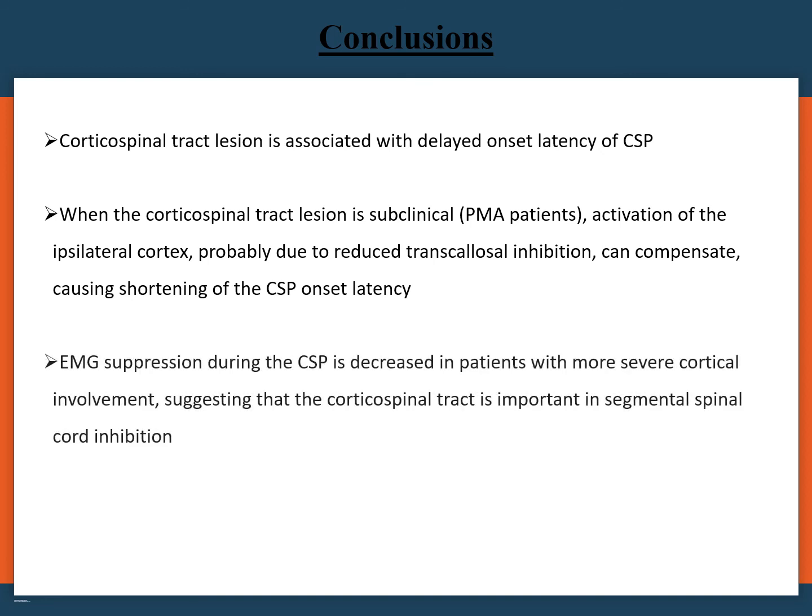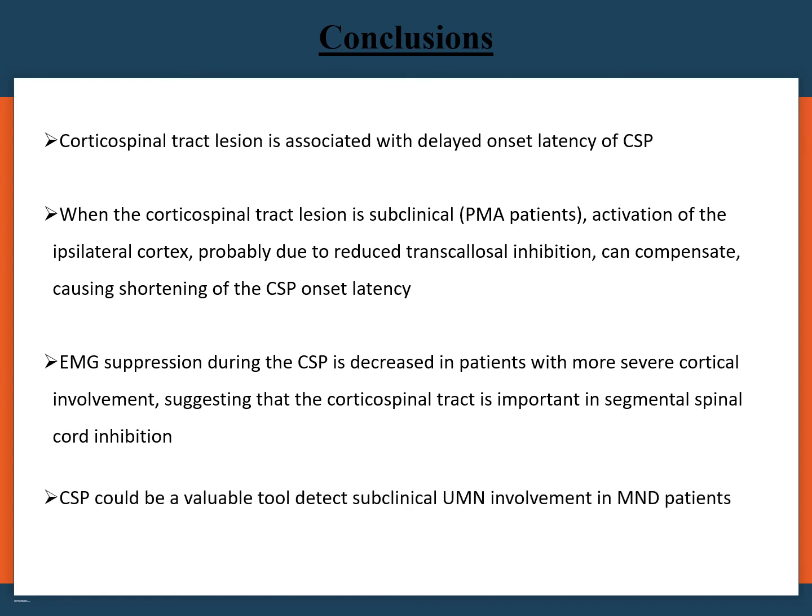Suppression of the EMG signal during CSP is decreased in patients with spasticity, indicating that marked upper motor neuron dysfunction can not only slow but also reduce the amount of inhibition in CSP, suggesting that the corticospinal tract is important in segmental spinal cord inhibition. This simple neurophysiological test could be a valuable tool in the assessment of subclinical upper motor neuron involvement in motor neuron disease patients.